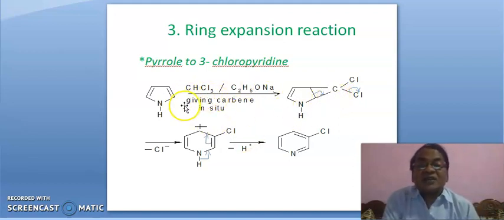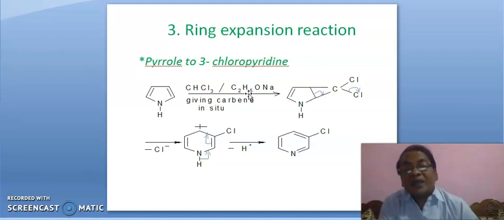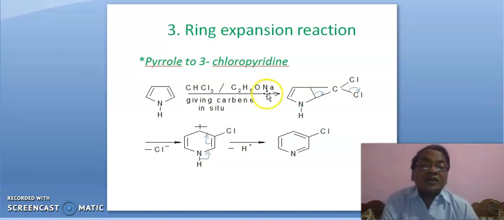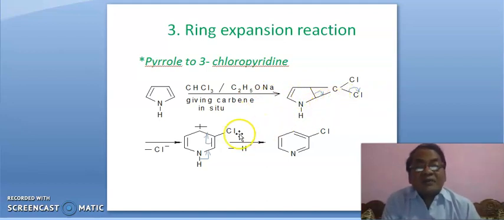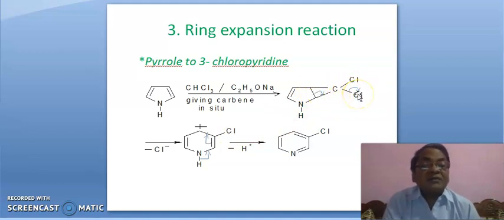This reaction takes place in one pot, meaning we will take pyrrole, chloroform and sodium ethoxide in a pot, and in one step the reaction takes place. Okay. Now this bond will break in this fashion, and this bond will break in this fashion, leading to this, and here chloride ion is released.